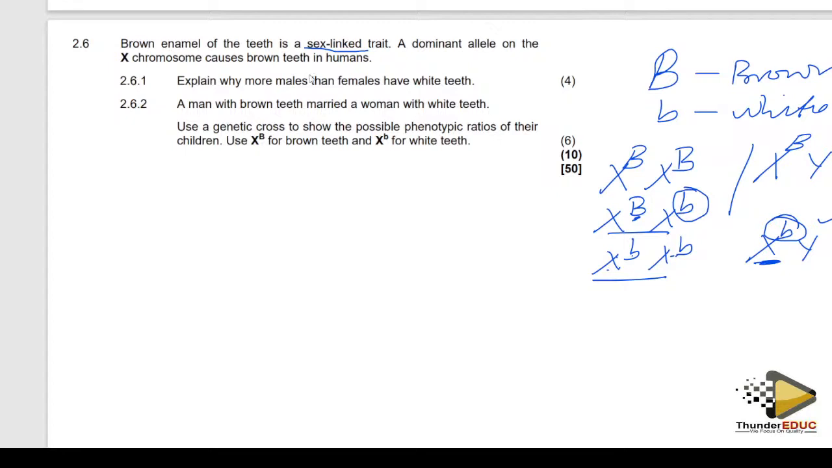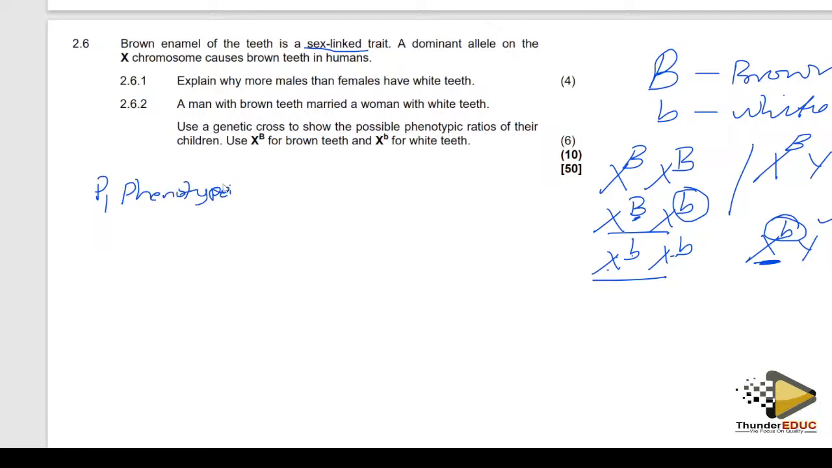All right. What do you do here? Please do not forget that this is a genetic cross. You have to follow all the procedures. You have to follow all the steps because we mark by steps. You start with P1. P1 means parent 1.